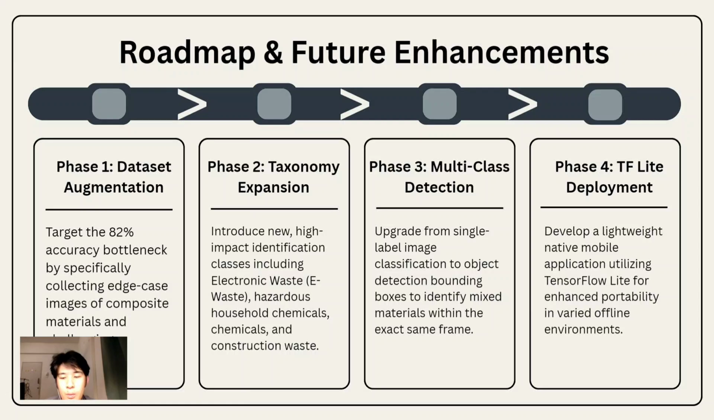We plan to introduce new, high-impact identification classes including electronic waste, hazardous household chemicals, and also construction waste. Phase 3, multi-class detection. We will upgrade from single label image classification to object detection with bounding boxes, allowing the system to identify multiple mixed materials within the exact same frame.